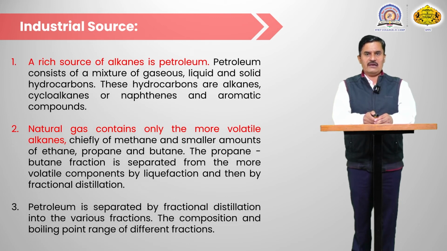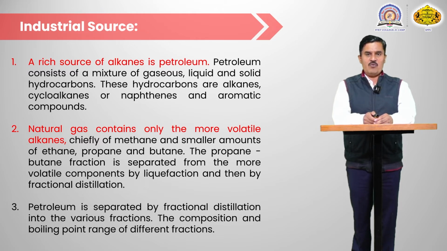Then preparation of the alkane. The most important industrial source of the alkane is the petrochemical industry. The petrochemical industry is the major source of the alkane. Another source of the alkane is natural gas, which contains the lower members of the alkane. For example, alkane hydrocarbons, naphthalenes, aromatic hydrocarbons, all these compounds come from the petrochemical fraction.